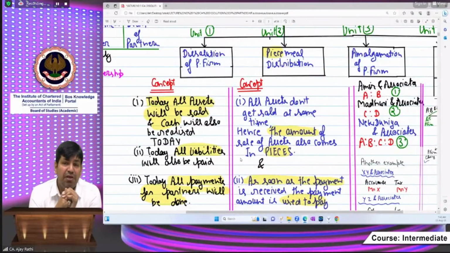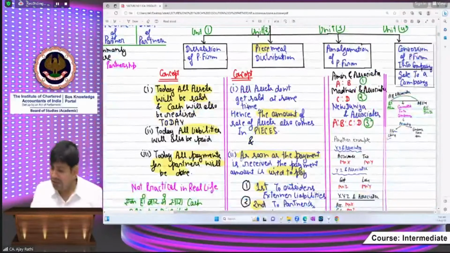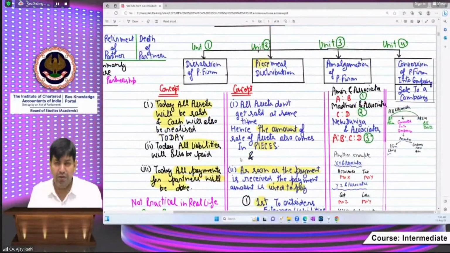There must be some ratio, no matter who has invested more than their ratio; first payment is to be made to them, etc. In the third unit, we understood that there is no relation in cash, only the assets and liabilities are being transferred, and the existing business is being transferred. It means the existing unit is being closed, and all the assets and liabilities are being shifted to the new unit.